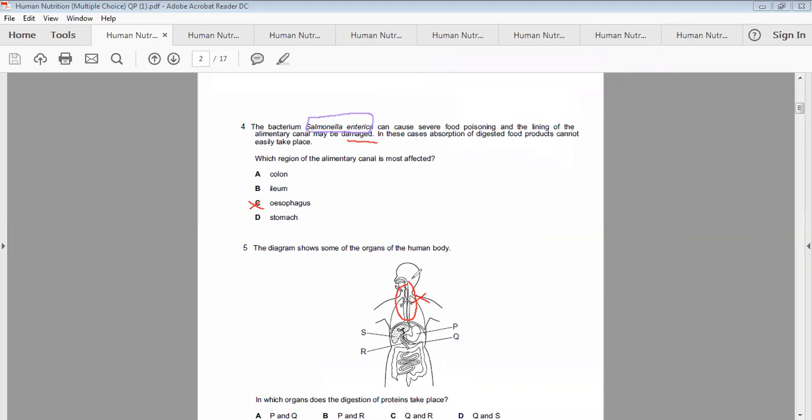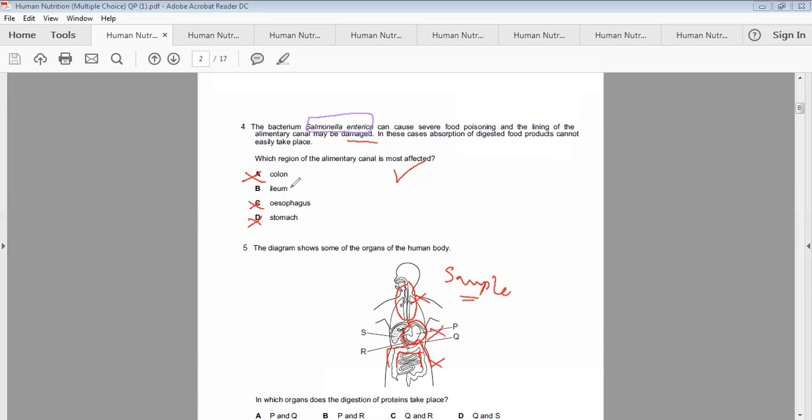By the way, I'm taking this diagram as a sample to help you understand this MCQ. Another option is the colon. Colon is also not the correct answer, because colon is termed as the large intestine. Whenever the colon is written, just think about the large intestine. It is not the correct option because the large intestine has nothing to do with the absorption of the food material. Another one is the stomach. Stomach is also not the absorbing part of the digestive system. This one is also not the correct option.